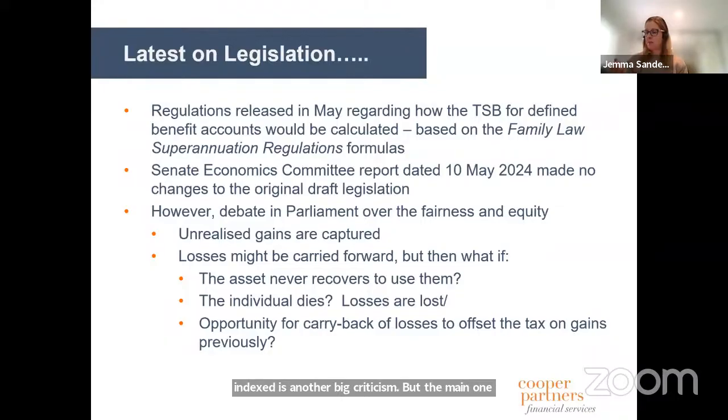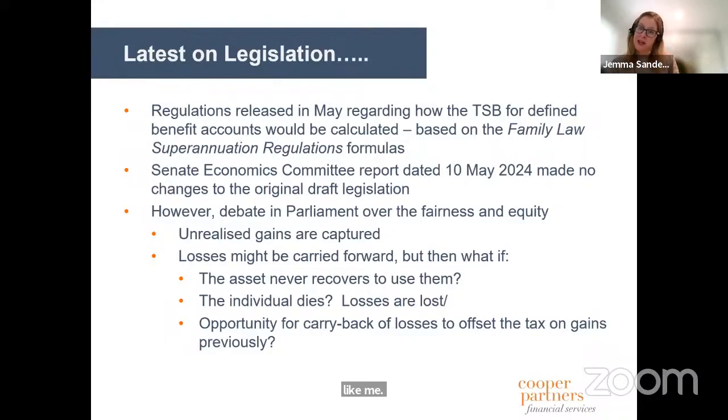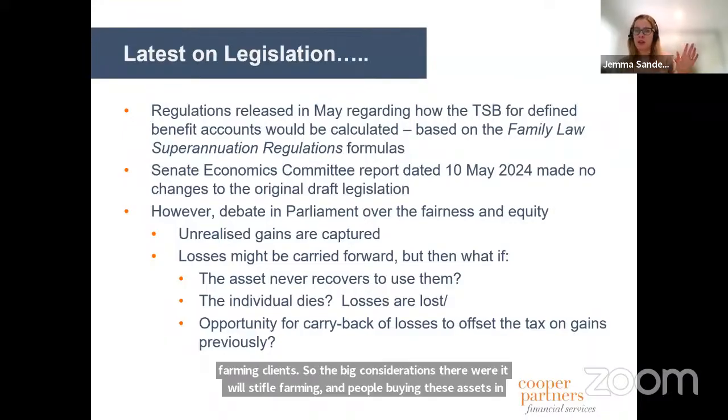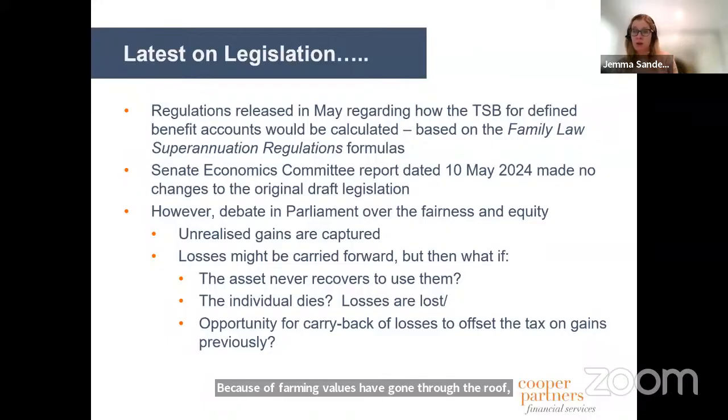And if anyone is a nerd like me and likes reading the Hansard that happens when these things get debated, there are some interesting comments there made by Allegra Spender and another chap who is a Nationals politician who has a lot of farming clients. So the big considerations there were it will stifle farming and people buying these assets in their farms, and it will cause some real cash flow issues because farming values have gone through the roof, but the yields on them are not enormous.